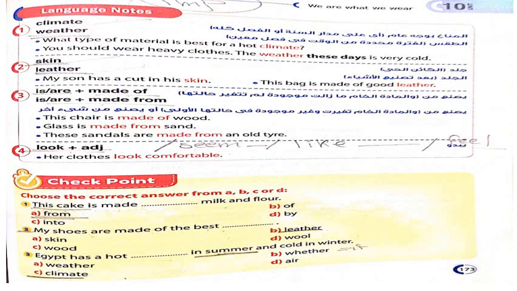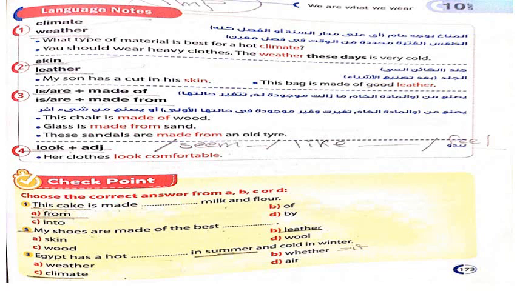Look plus the adjective. He looks smart, he looks beautiful, seems tired, feels happy. This cake is made from milk and flour.